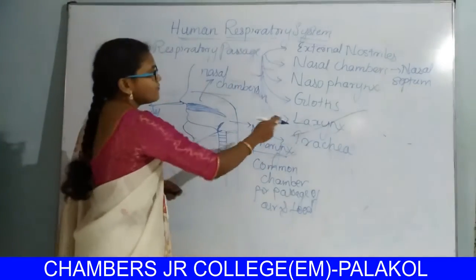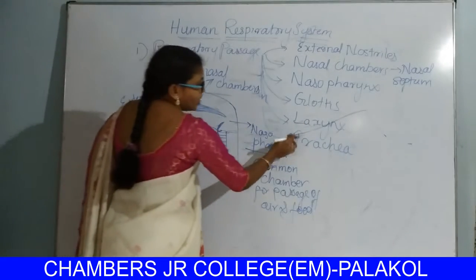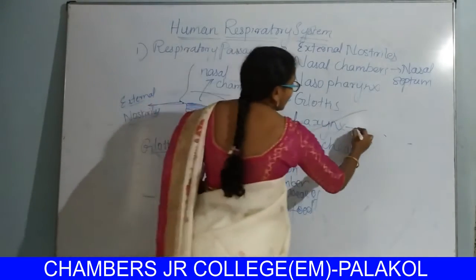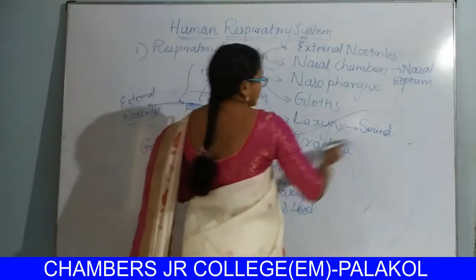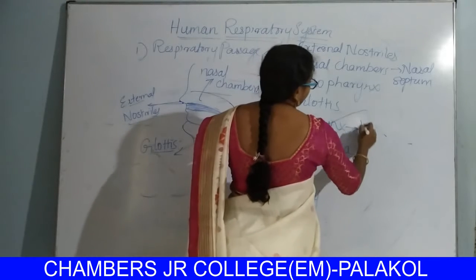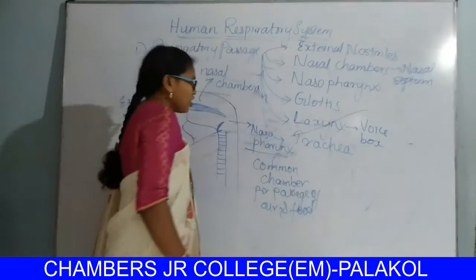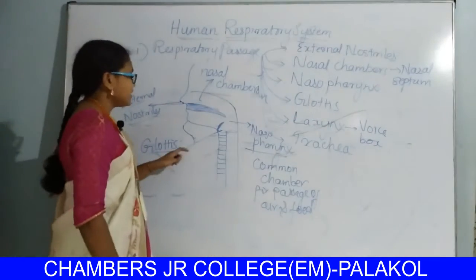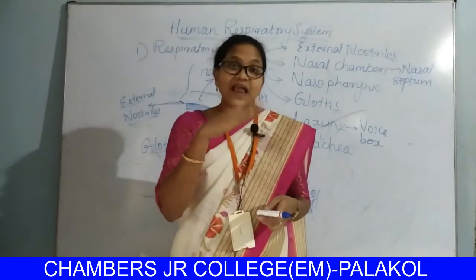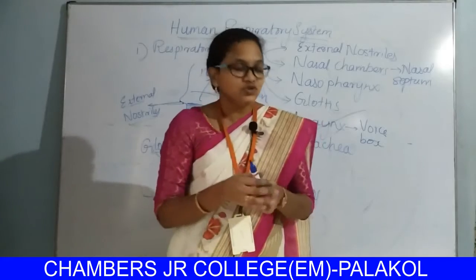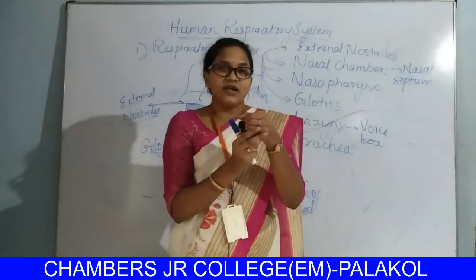The wall of the larynx is the sound box, commonly called the voice box. The wall of the larynx contains a leaf-like flap, a cap-like structure. This is the glottis, and this one is the larynx.